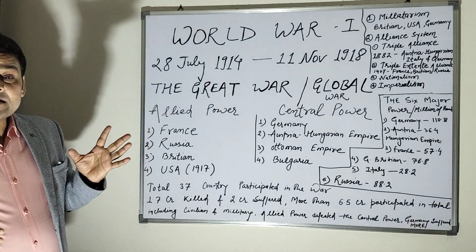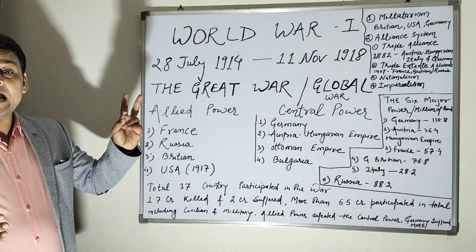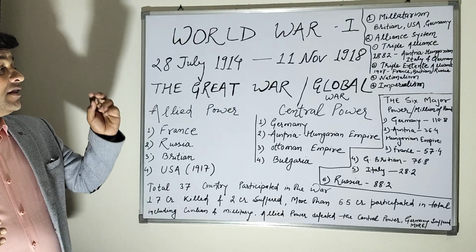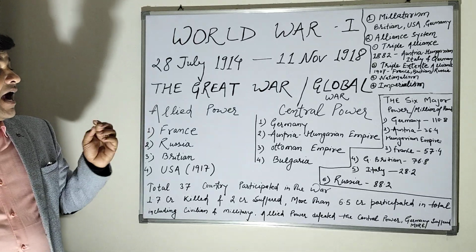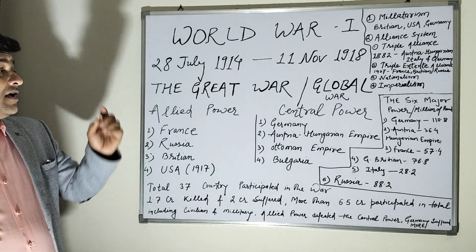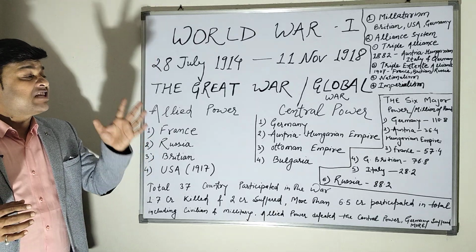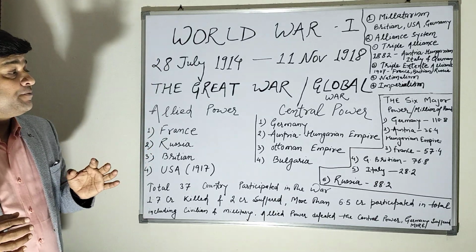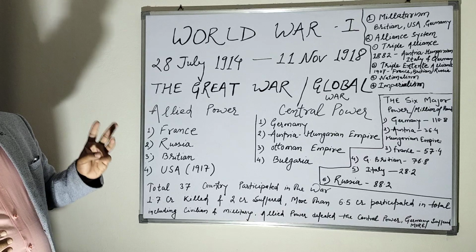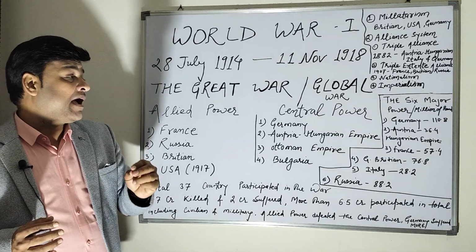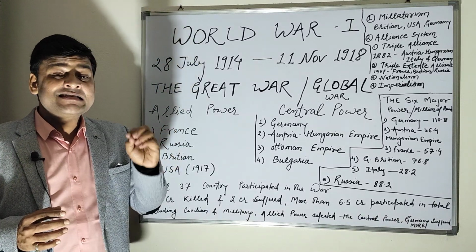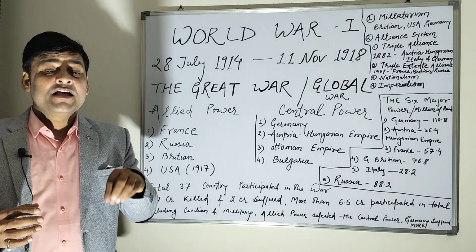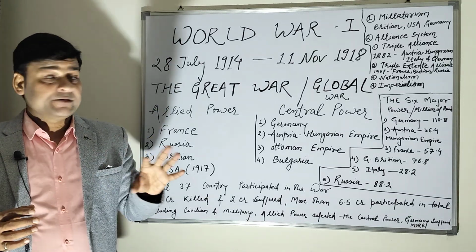Within this alliance system, two alliances were very important: the Triple Alliance and the Triple Entente. The Triple Alliance was signed in 1882. In this, three countries, the Austro-Hungarian Empire, Italy and Germany, signed a treaty in which they were ready to help each other.